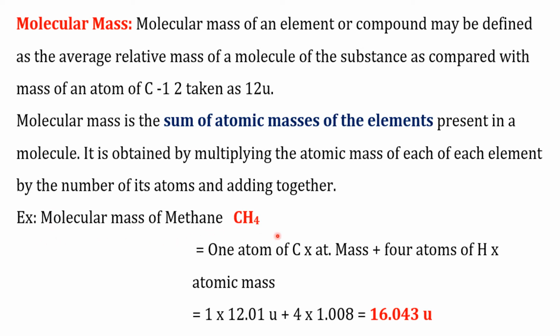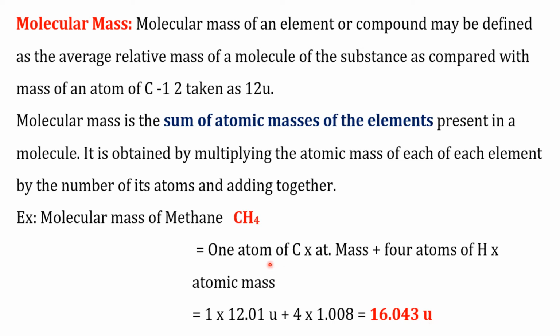Molecular mass of methane, CH4. One molecule of methane has one atom of carbon and 4 atoms of hydrogen. Thus molecular mass of methane equals 1 atom of carbon into its atomic mass plus 4 atoms of hydrogen into its atomic mass. Therefore 1 into 12.01 plus 4 into 1.008, which is equal to 16.043 units.